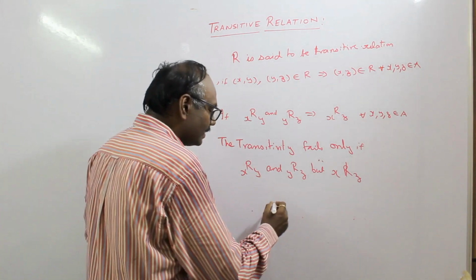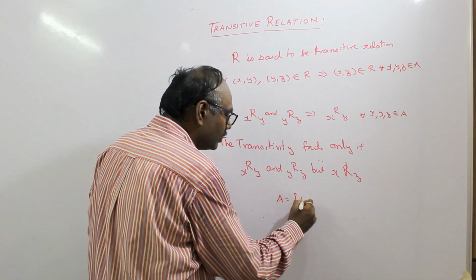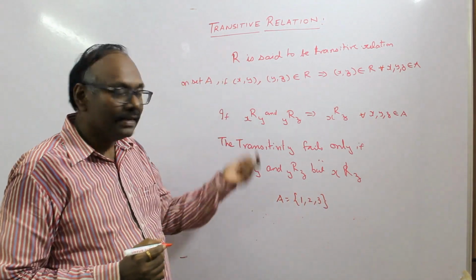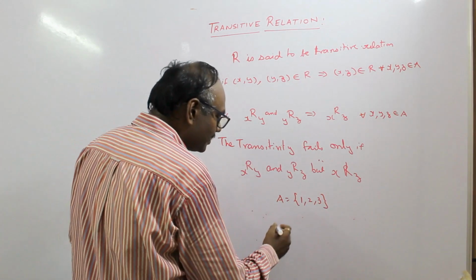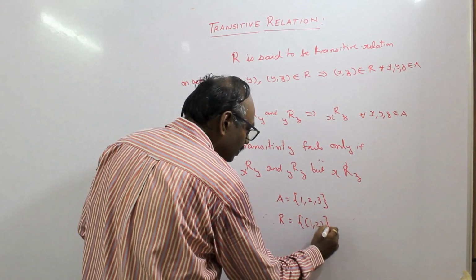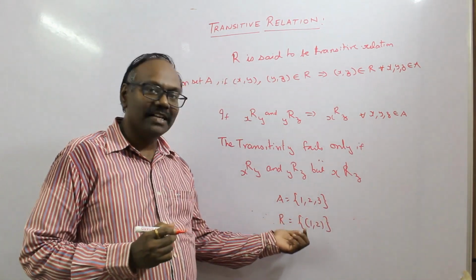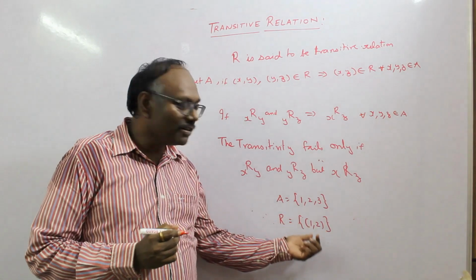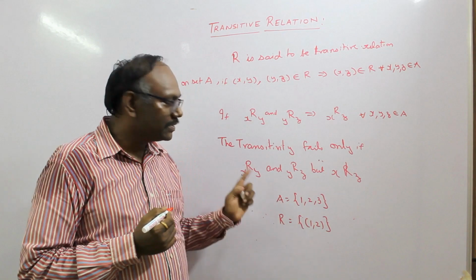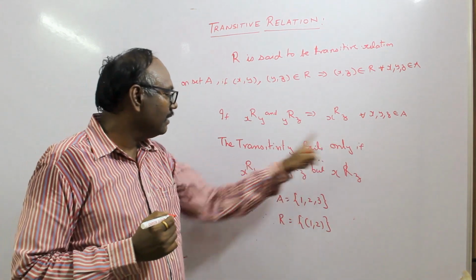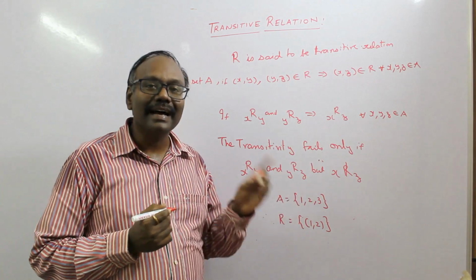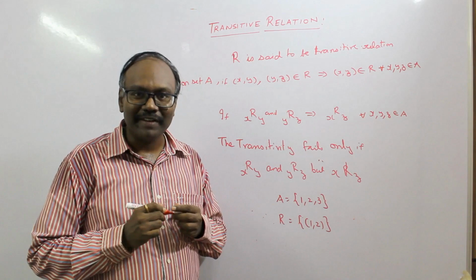Now let us take another example. Say A equals {1, 2, 3}, and we are trying to frame some relations based on set A and check whether the given relation is transitive. If I say R equals {(1, 2)}, this relation is a transitive relation because there is nothing to check here. There is only one ordered pair, so it is a transitive relation. I hope it's clear. Transitivity fails only if x is R related to y and y is R related to z, but x is not R related to z.